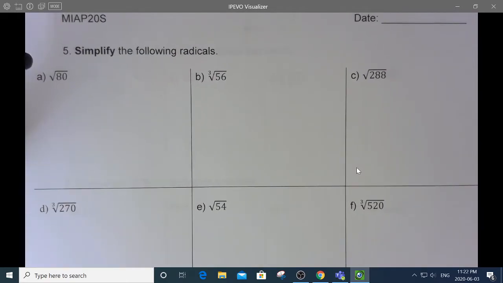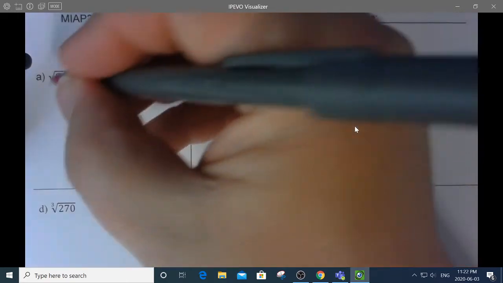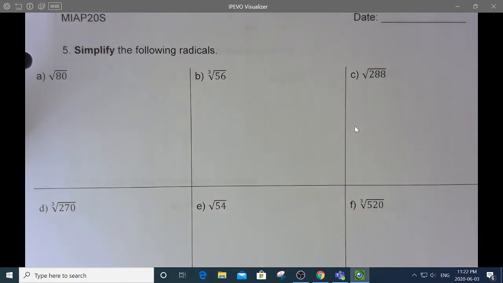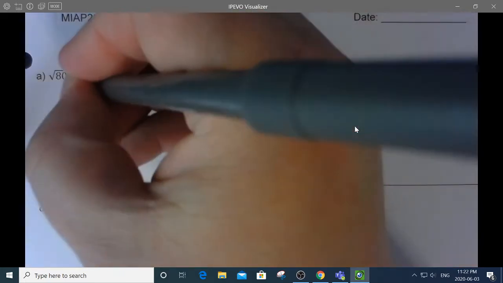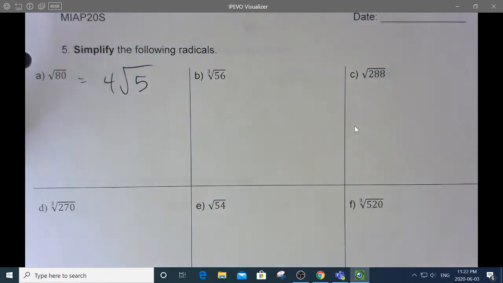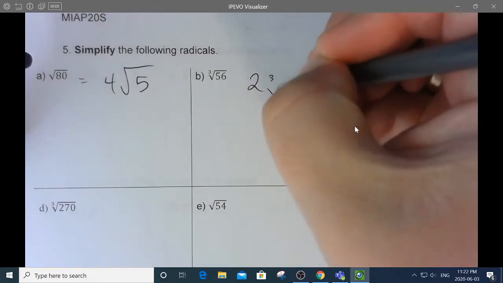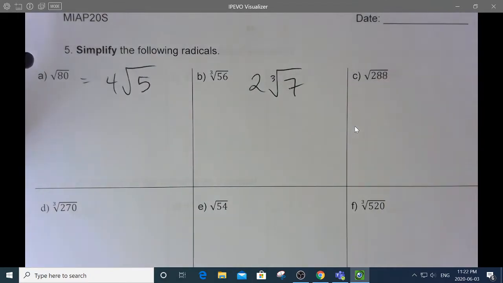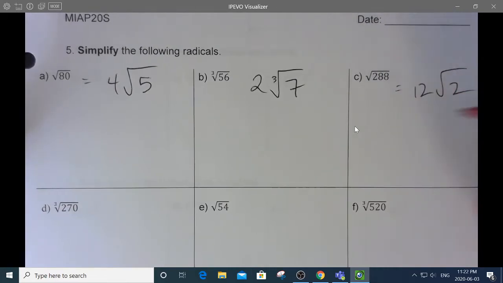Simplify the following radicals. Okay, what's the biggest perfect square in 80? I think it's a 16, right? 16 times 5 is 80, so this would be 4 root 5. What's the biggest perfect cube in 56? I think it's 8, so this is 2 cube root of 7. What's the biggest perfect square in 288? I think it's 144, so this is 12 root 2.